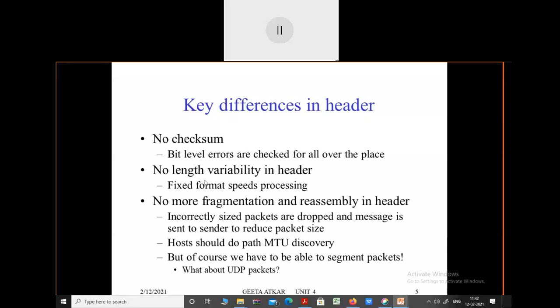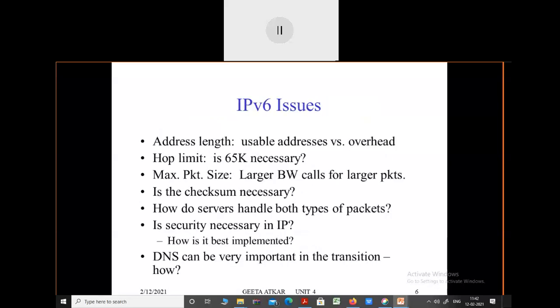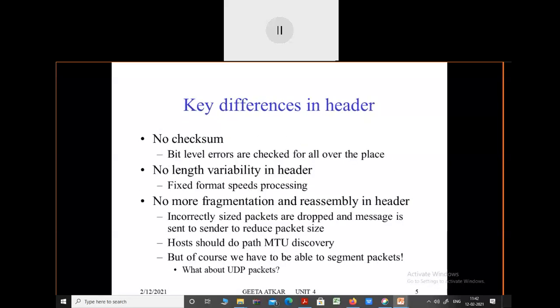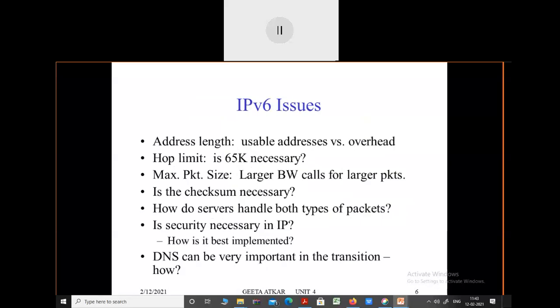These are some of the things which are not present in the IPv4 packet format: no checksum, no length variability header, and no fragmentation is possible. Fragmentation and reassembly of a header is not possible in case of IPv4, but it is possible in case of IPv6. But these are some of the positive points of IPv6, and there are some issues of IPv6 while transferring packets from one host to another host.